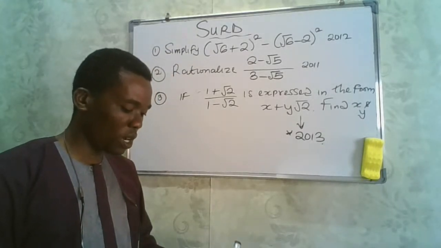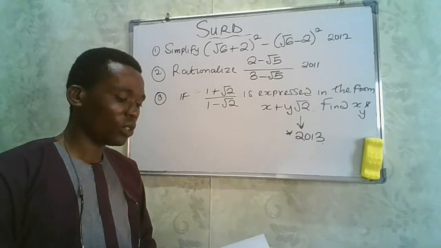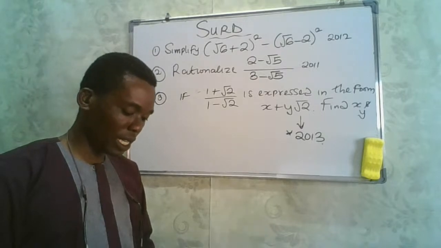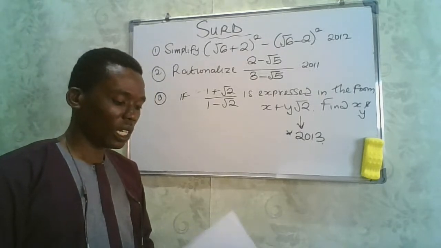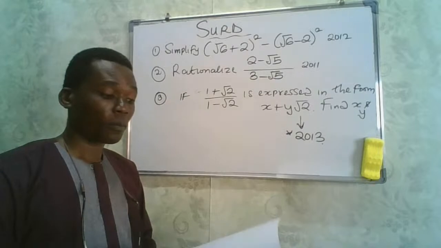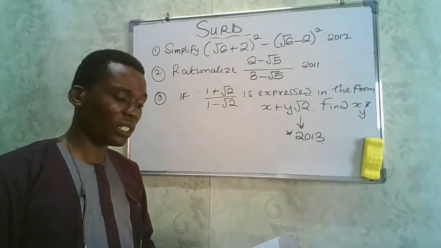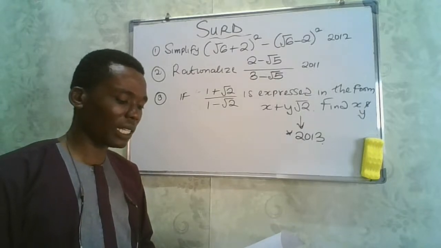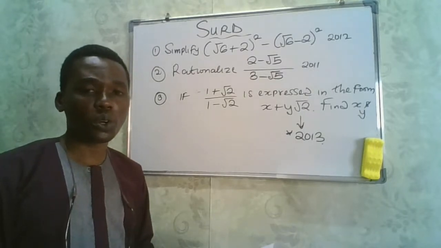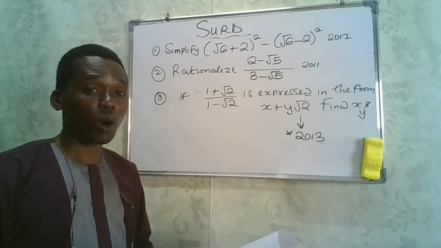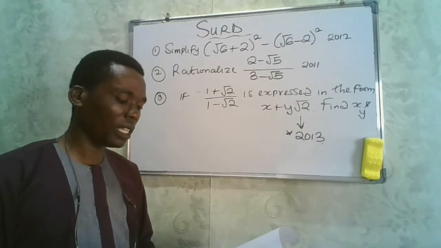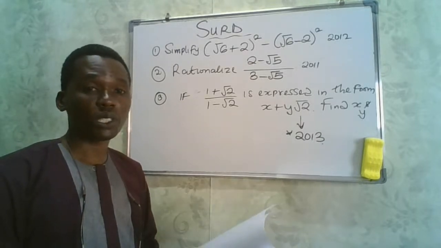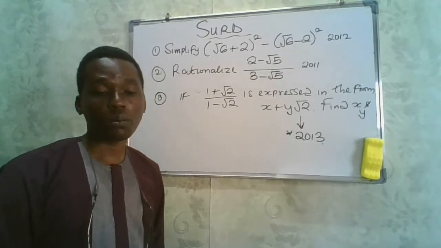In our next class, we've done surds, so we'll be looking at sets, and that will be the last topic on numbers and numeration. Although sets is a very large topic, we are going to pick some important points on it. And then we'll go to section 2 of your syllabus, which is algebra. The first part we'll be taking is polynomials.